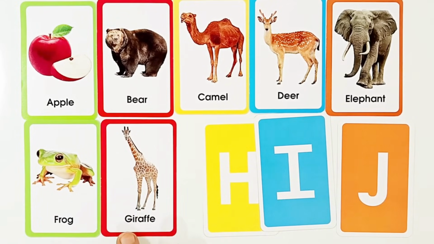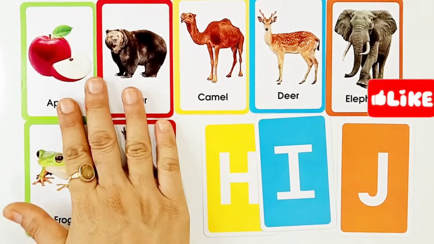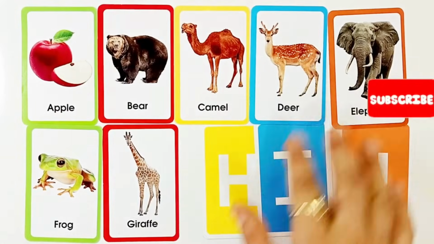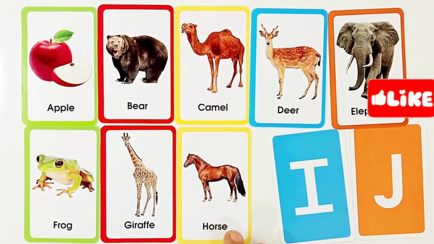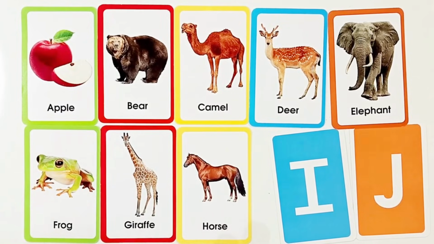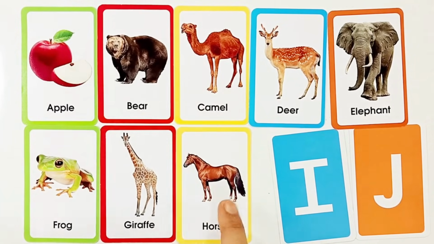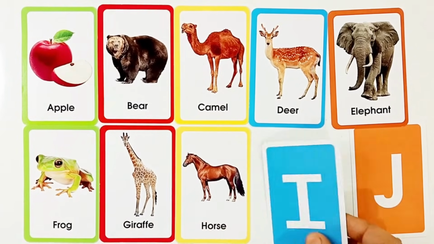G for giraffe, G-I-R-A-F-F-E, giraffe. This is giraffe. Giraffe is an animal. H for horse, H-O-R-S-E, horse. This is horse. Horse is an animal.